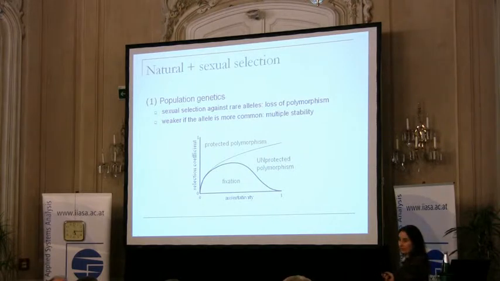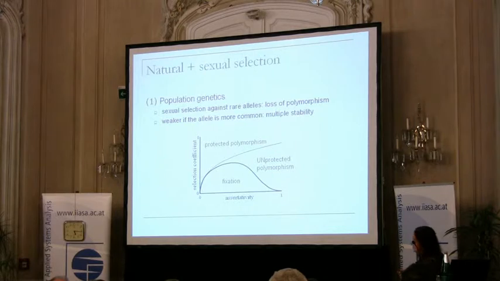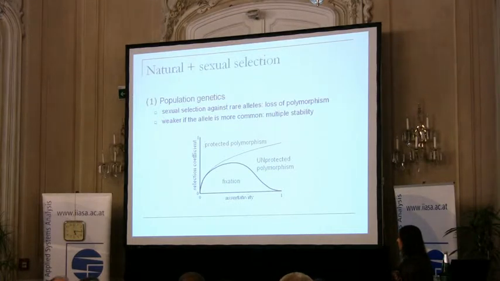This comes from the Levy model with a very simple setup with fixed fitnesses within habitats. If we have zero assortativity, random mating, then the model produces protected polymorphism as the Levy model should. If we have no natural selection, so the habitats are not different or the within habitat fitnesses are equal, only assortative mating, then we get fixation of one or the other allele, because always the commoner type will win. There is sexual selection against the rare type.